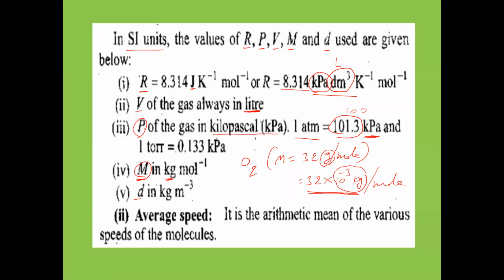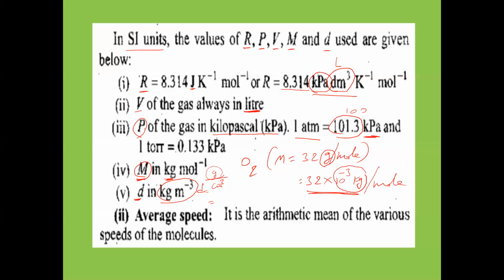And D is density. Density in kilogram per meter cube. Now density should not be taken in gram per cc. Remember. Now suppose density is in gram per centimeter cube. How to convert this one into kilogram per meter cube? 1 gram is equal to what? 10 power minus 3 kilograms. In place of gram, what we have to write? 10 power minus 3 kilograms.